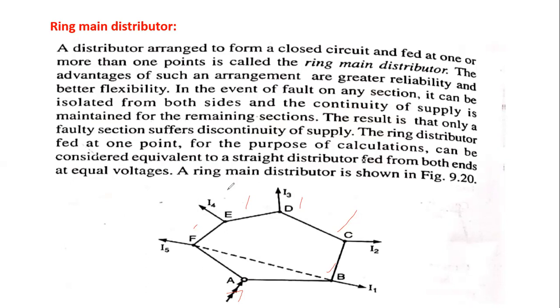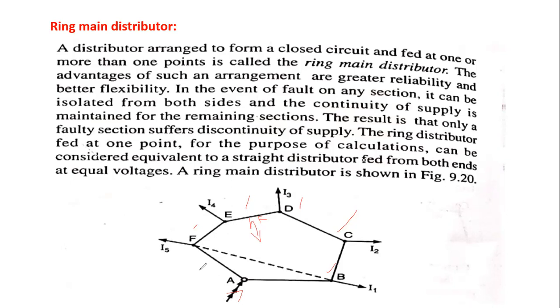The main advantage of this system is the continuity of supply. Suppose a fault occurs in the section E to D. Then the supply will continue for A, B, C, D and A, F, E. Only the E and D section is removed from the system.